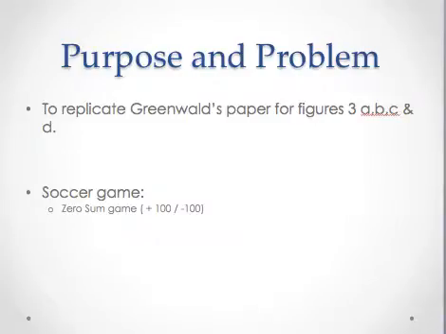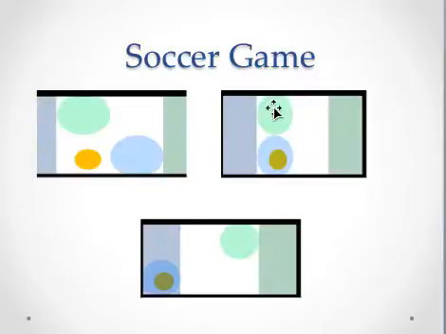Hi, this is Kamran. The purpose of this paper is to replicate Greenwald's paper for figures 3A, B, C, and D, which is a zero-sum soccer game. The game is played between two players, player A and B. Each player can take possession of the ball and score a goal.